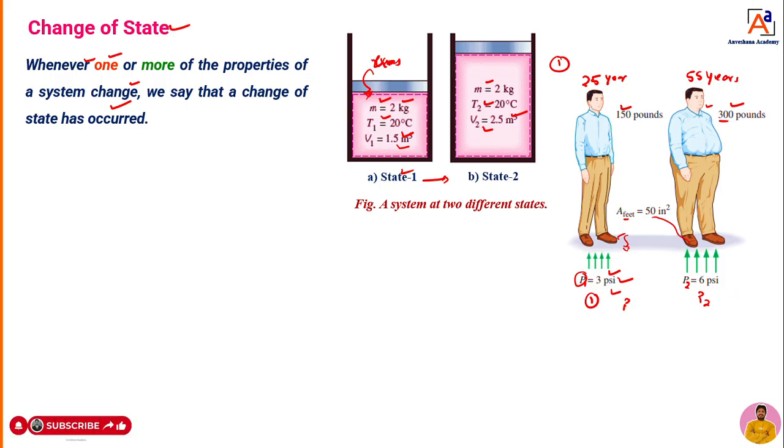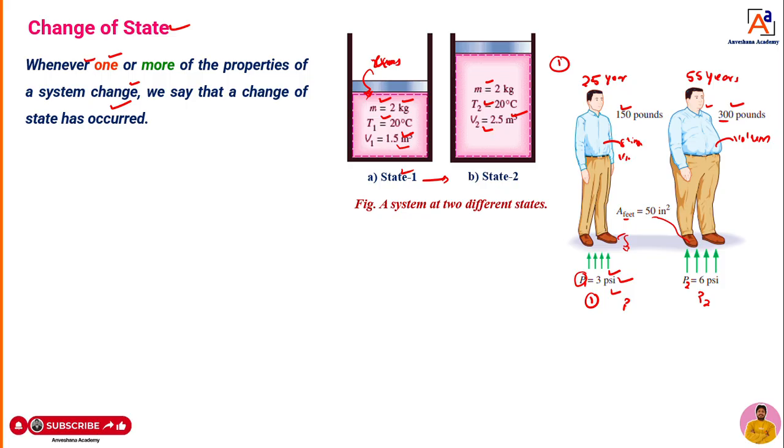Not only pressure, dear students, when you are at 25 years, you are slim. When you become 55 years, you are going to become fat. That means volume is changed. Dear students, I am taking these examples just for your understanding. We can't match 100% here, but to understand I am taking here now. I will take some engineering applications there. I will try to explain you exactly, but for understanding I am taking here now.